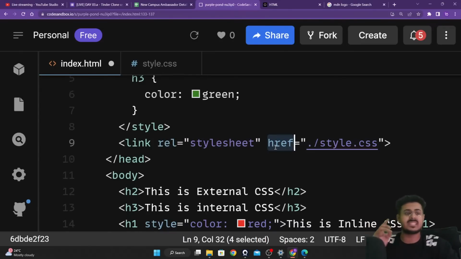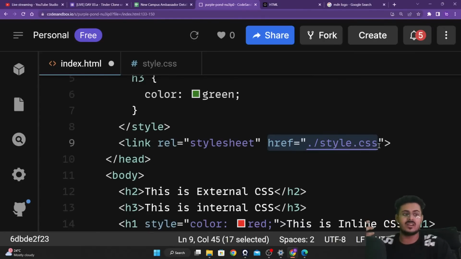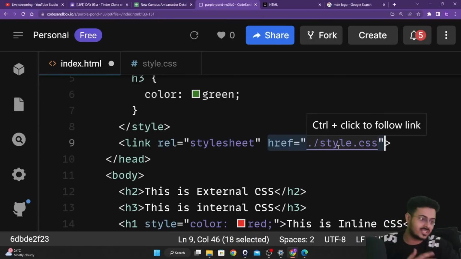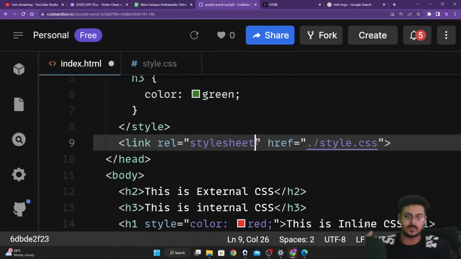And href basically is the same thing from the anchor tag. That is a reference to the file that you want to link. That is your ./style.css, because again they are present in the same folder. And we want to get into that folder and get the style.css file itself. So we have already learned about it. So we'll be saving this right over here, guys. We'll be going to our website.